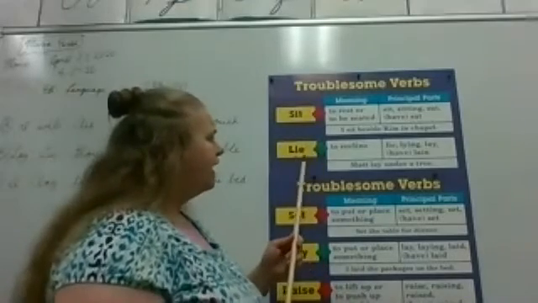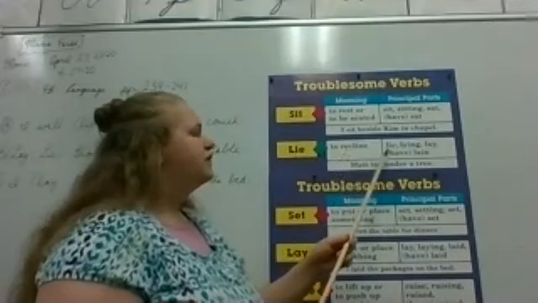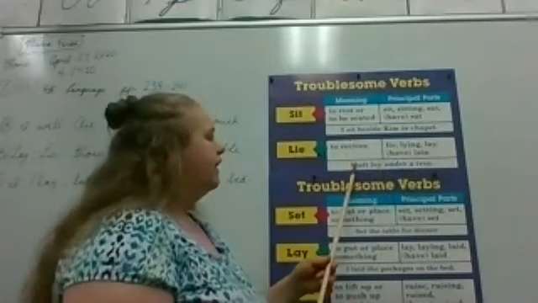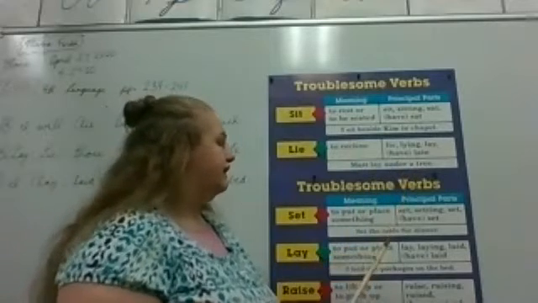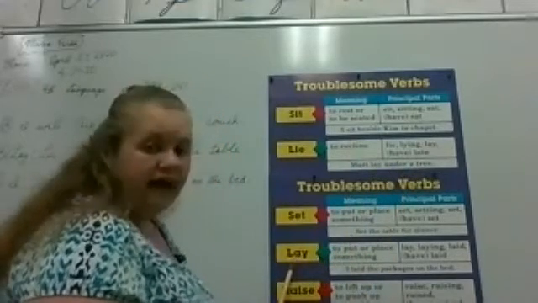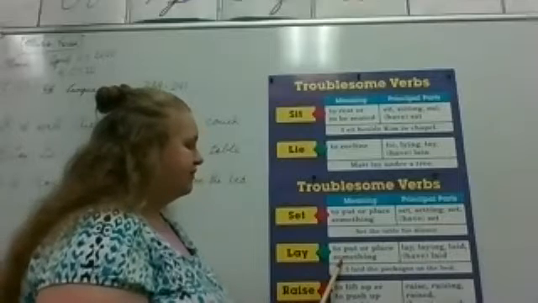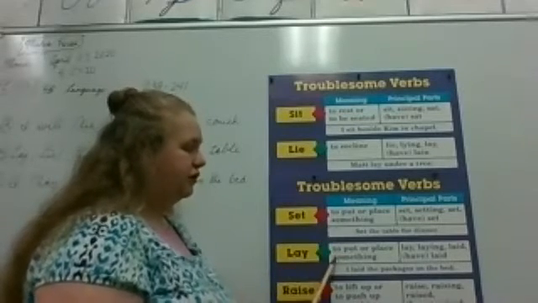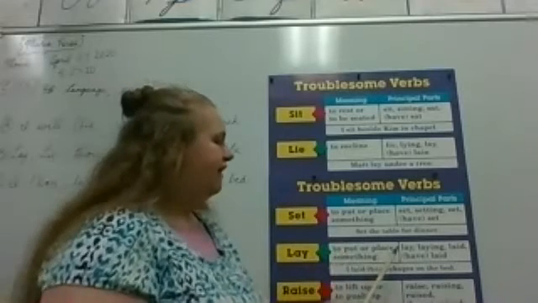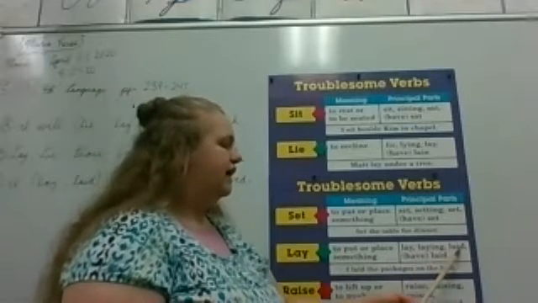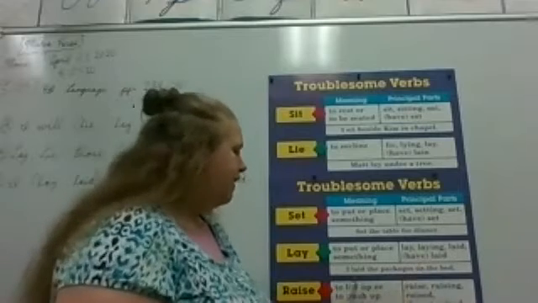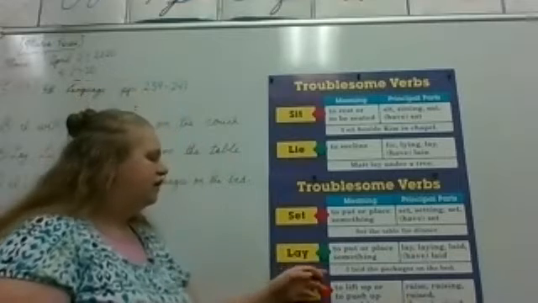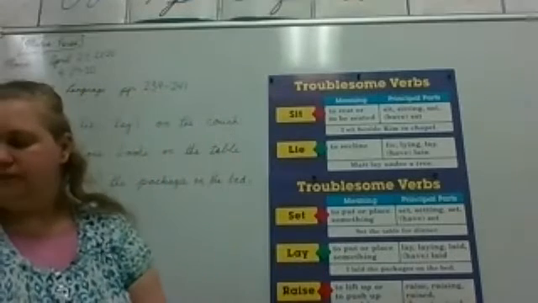So lie is to recline, okay? Its principal parts are lie, lying, lay, have lain, okay? Matt lay under a tree is a sentence with that. But lay means to put or place something. Sounds familiar, right? Set is to put or place something. Lay is to put or place something, okay? Same meaning. Its principal parts are lay, laying, laid, have laid. I laid the packages on the bed, okay? So that, on our chart, that's what it's showing us.